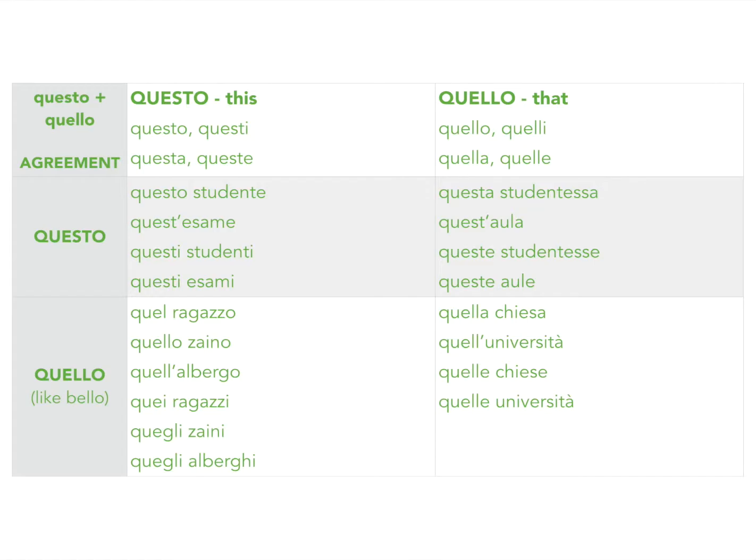On the right-hand side, we have quella chiesa, that church, quell'università, that university, quelle chiese, those churches, and quelle università. Okay, so basically, quella is for just about everything feminine singular. Quell' is for anything feminine singular that starts with a vowel. And then quelle is for everything feminine plural.